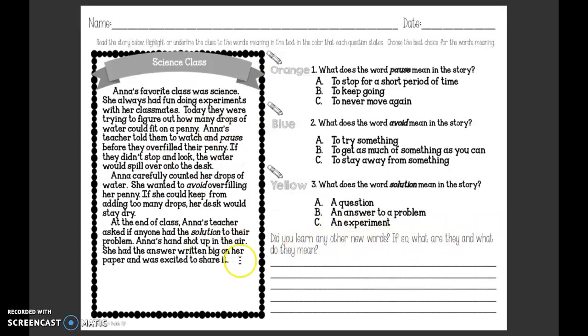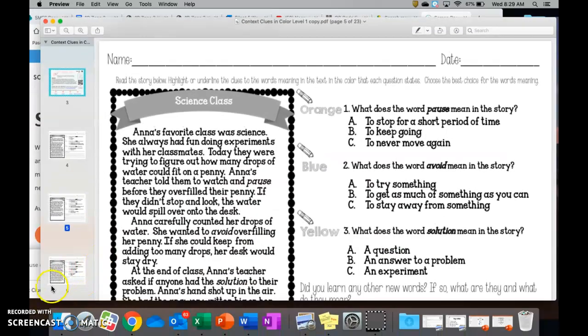So as we were reading, were there any other words that you didn't quite know and you had to learn with your context clues? Write them down here and tell me what they meant. If you need to listen to this again and pause as you go, feel free to do that. Good luck. Make sure you put your name on your paper.